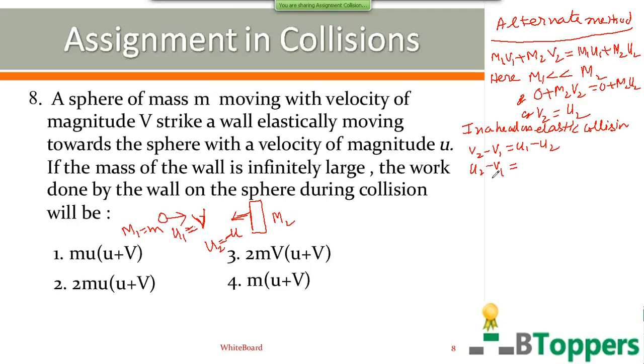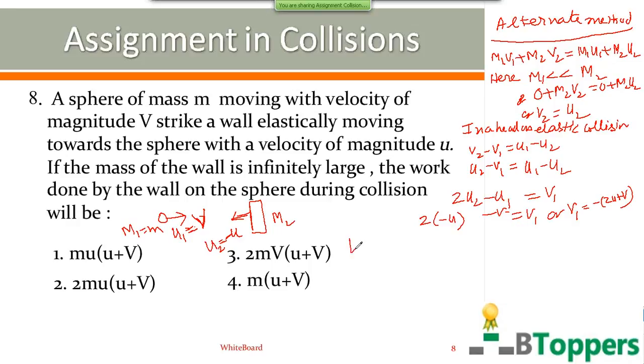You can substitute v2 equal to u2 first on the left side. From this you get v1 equal to 2u2 minus u1. Now substitute u2 equal to minus u, u1 equal to v. So the velocity of the sphere after collision is equal to minus of (2u plus v).